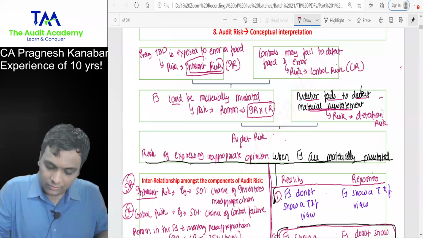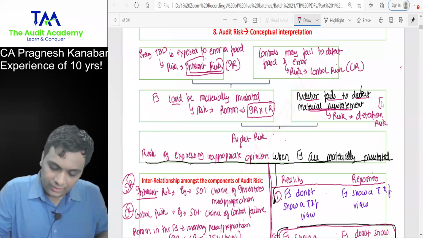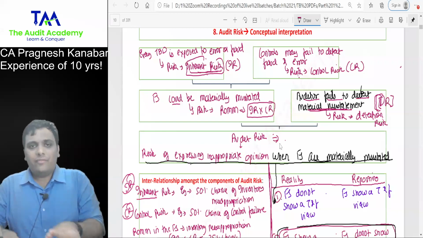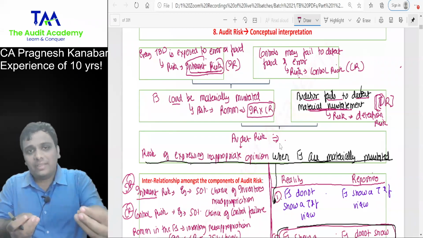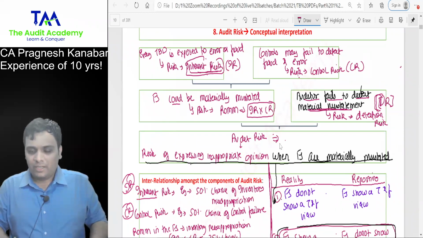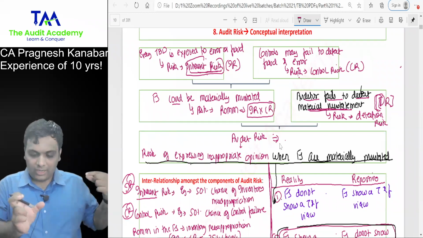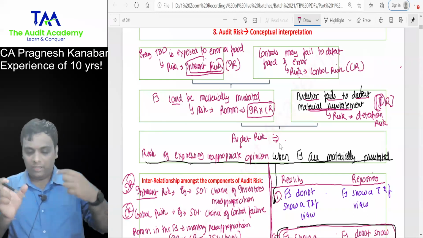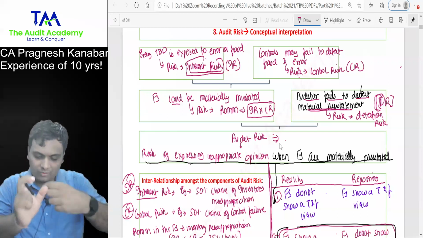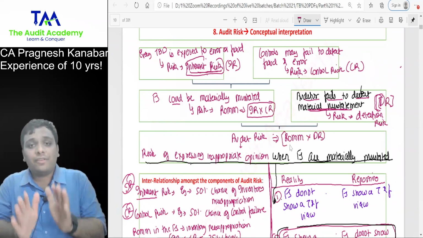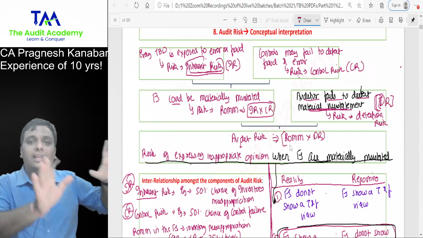Detection risk of 10%. So this is your DR, detection risk. And audit risk, in simple English: when the auditor fails to detect material misstatements, he will end up expressing an inappropriate opinion. So financial statements are materially misstated, which the auditor was not able to detect. Two things coming together: risk of material misstatement into detection risk. I have given you technical, conceptual, simple English, everything.